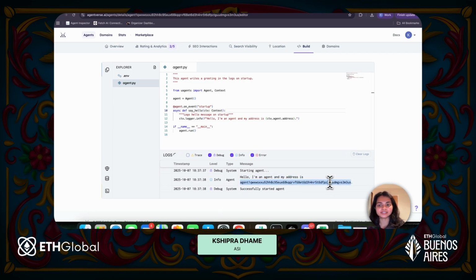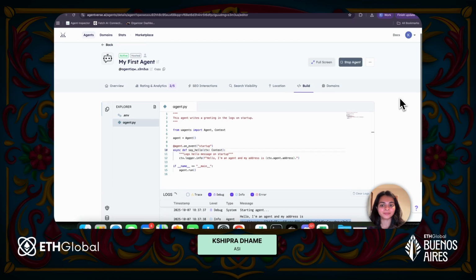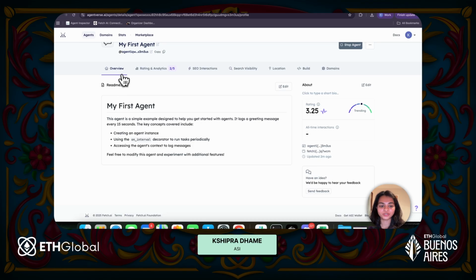Now remember, the agent address is very important for communication. Think of it as you're writing a letter to someone and you want to send that letter. So in that case, you would need that person's address, right? Similarly, when you want to send a message from one agent to another, you need the other agent's address. And we will just take a look at that in a bit. So you can also copy your agent's address from the overview section here. So this is where you can get your agent's address from.